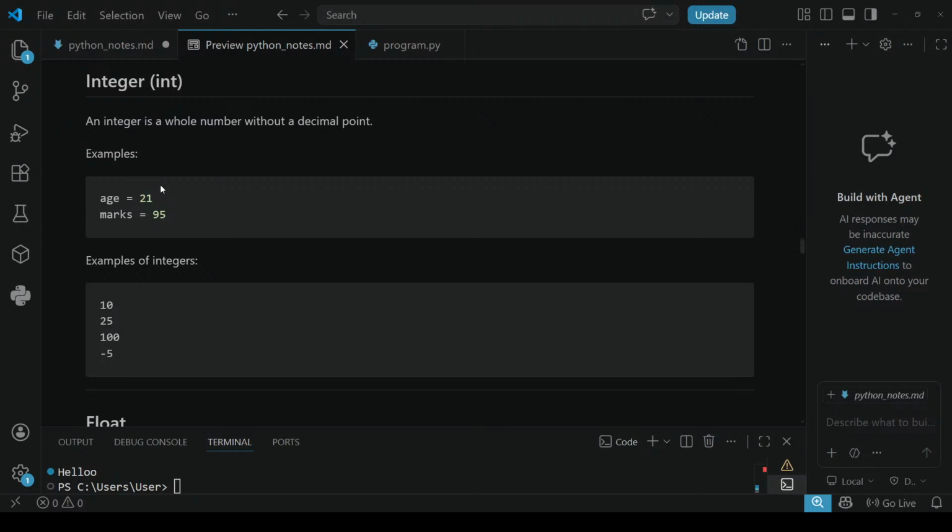Integer is a whole number, without any decimal point. Age is equals to 21, marks is equals to 95. Like that, integer will work. Examples of integers, 10, 25, 100, -5. It will be integers. It can consist of both positive and negative numbers.